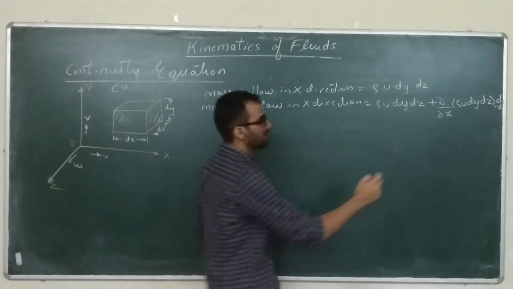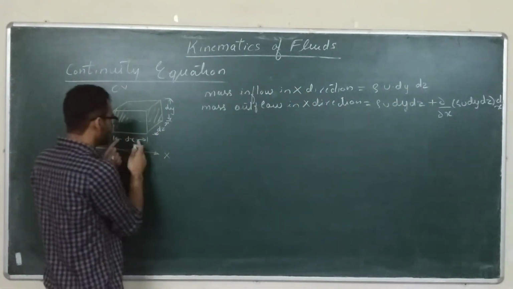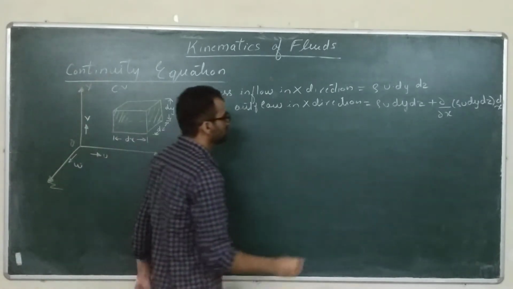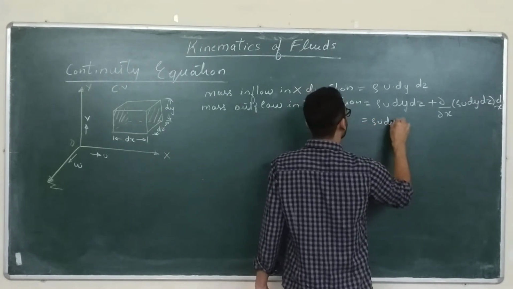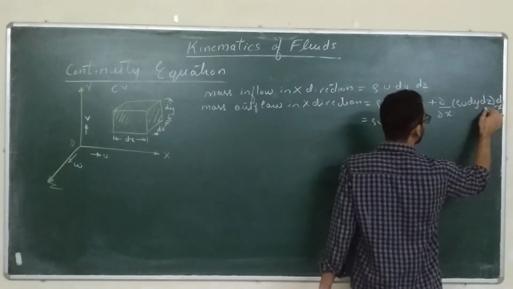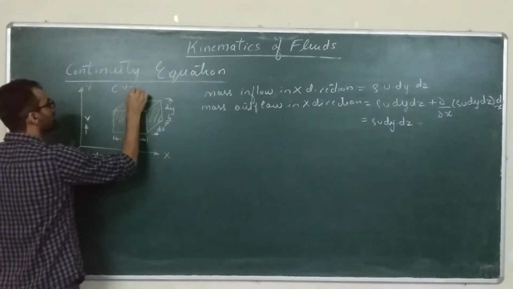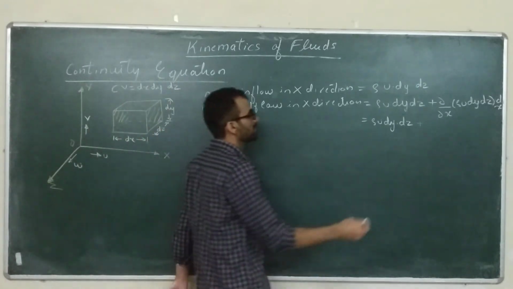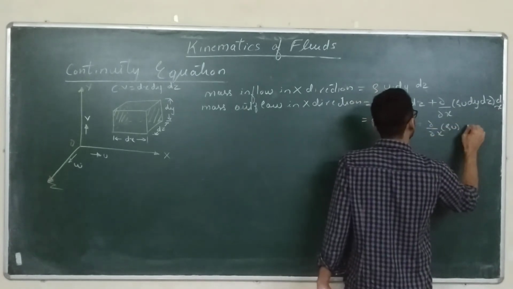So we will multiply this gradient by this dx. So we are getting the total rate of change of inflow over the dx length. Therefore this is also equal to rho u dy dz plus, now what is this dx dy dz? It is nothing but the volume of the control volume. What is the volume of control volume? It will be dx into dy into dz. So this is nothing but the volume. So you can write del x of rho u into dV.